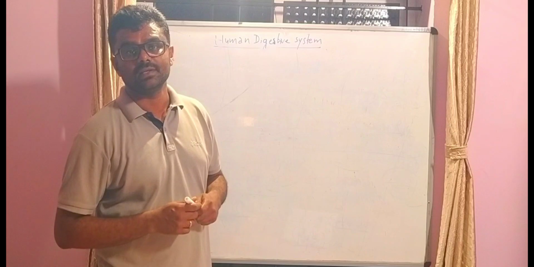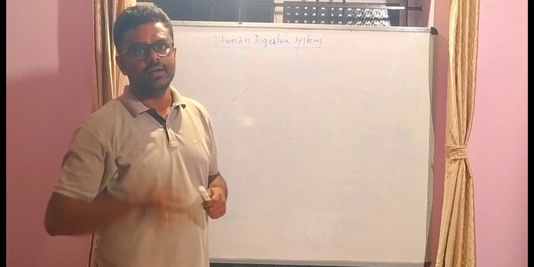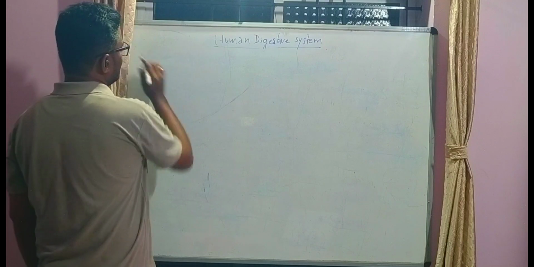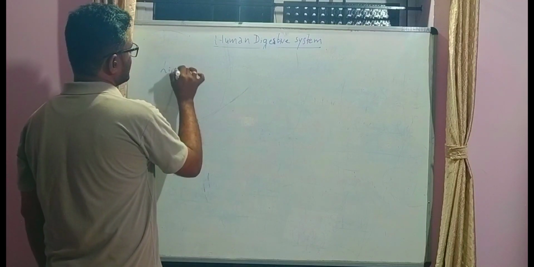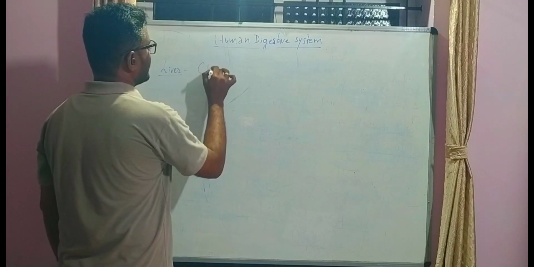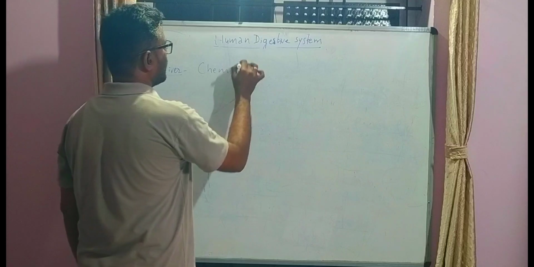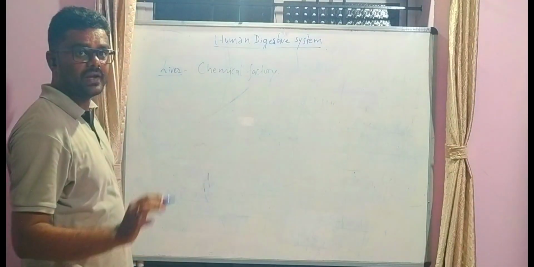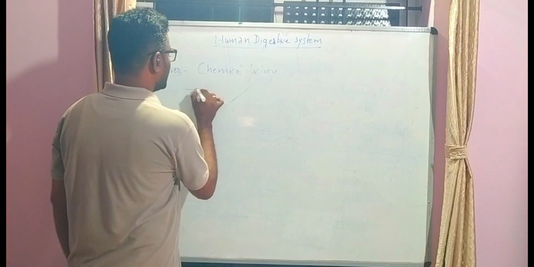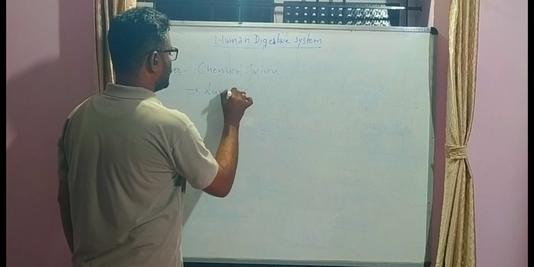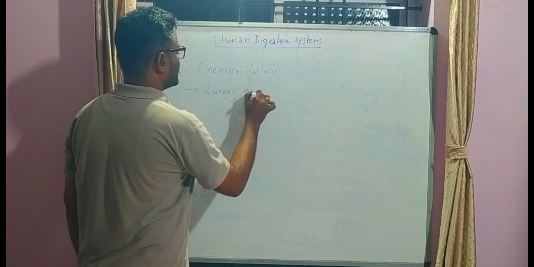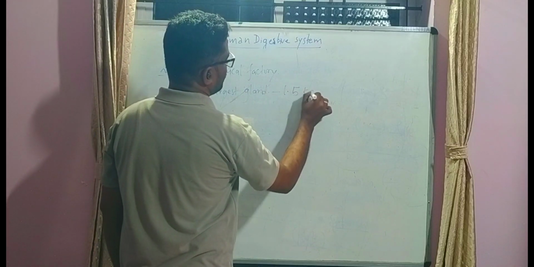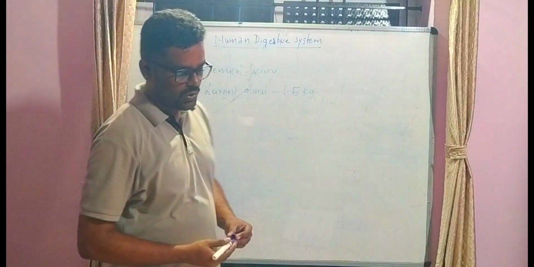Next is the most important gland, called the liver. The liver is called the chemical factory of the body. It is the largest gland in the human body and weighs around 1.5 kg.